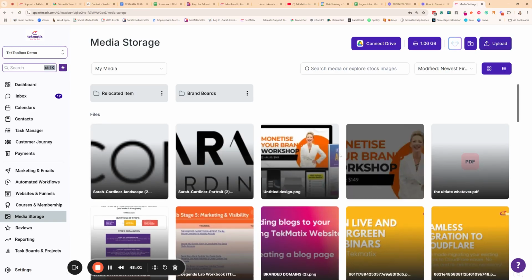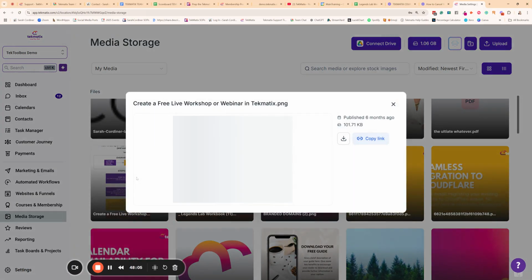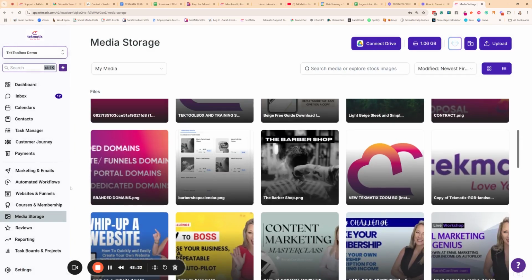So if I was to press upload and drop in a particular file, like for instance, here's a file that I have added to my media library, I can actually copy that link and now share this file with anyone. Maybe I get them to fill in a form, and once I've got their email address, then I can just send them this file link instead of a Google Drive file link. I'm using a Tekmatix file link so that I can track that they've clicked on it inside their client record. That's why I'd want to use it here instead of my Google Drive, so I can track that clicking. All right. A bit more on that later.